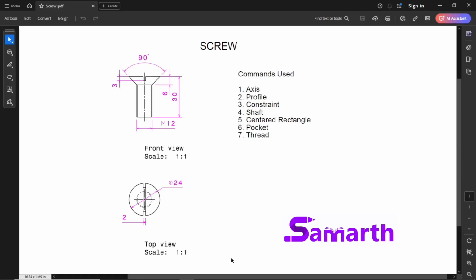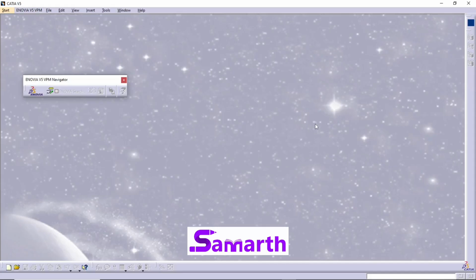In the previous video, you learned how to model a washer part from the screw jack assembly. In this video, you will learn how to model a screw part from the same assembly using CATIA V5 part modeling. The commands used in this model are axis, profile, constraint, shaft, centered rectangle, pocket, and thread.